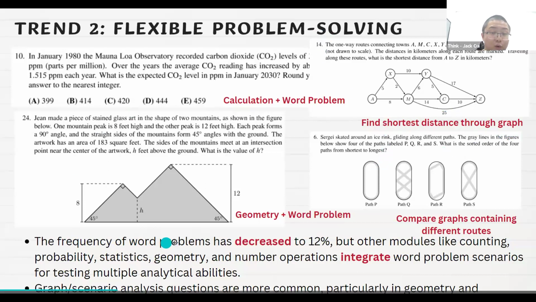We see that the frequency of word problems has decreased to 12%, but other modules like counting, probability, statistics, geometry, and number operations integrate word problems. This question is not a pure word question. Sorry, this is just a calculation question, but it integrates with word problems. So it greatly tests the students' analytical skills. And they also need to be good at interpreting the graph, especially for question 14. Is this a formal mathematical question? No. You actually look at the graph and find out how to find the shortest distance. So for question 14, this is extremely easy if you find the correct way, right?